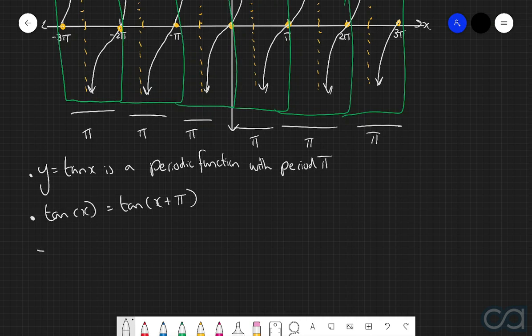And so we can extend this even further in saying that tan of x is equal to tan of x plus k pi, where k is an integer. All we're saying here is that if we pick a particular point on our function, and then we move it to the left or right by pi units, 2 pi units, 3 pi units, or whatever, we are once again going to get the exact same point. Which again, considering that tan of x is a periodic function with period pi, and so it just repeats itself after every pi units, makes a whole lot of sense.